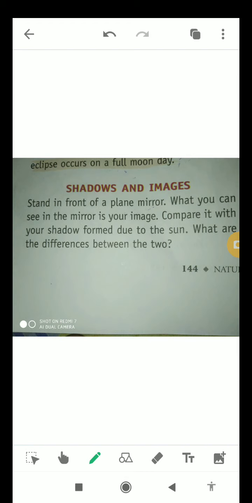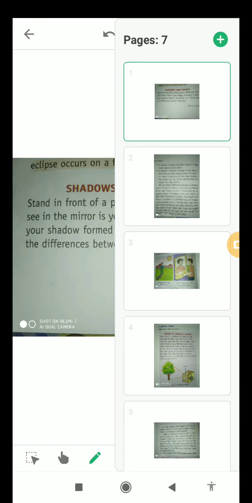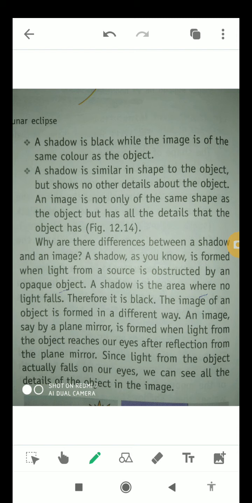Okay students, now compare it with your shadow formed due to the sun. So now you have to compare this image with the shadow which is formed due to the sun. What are the differences between the shadow and image? You will find. Now next slide.